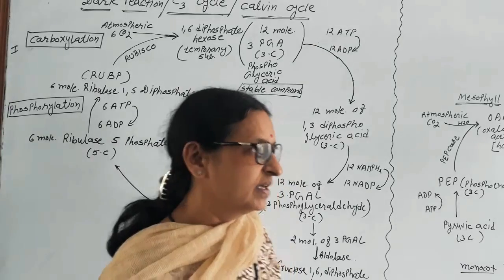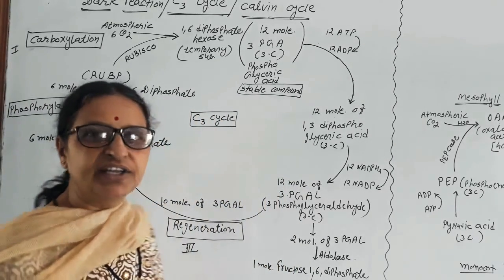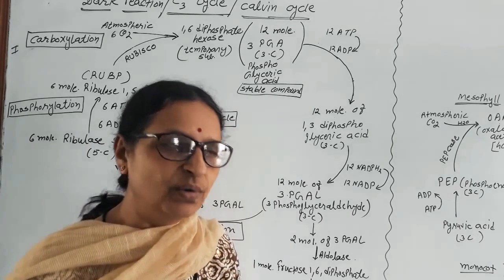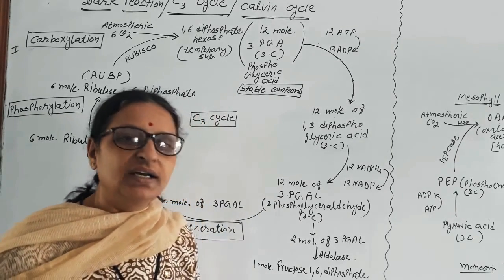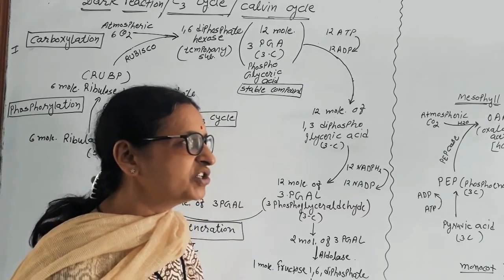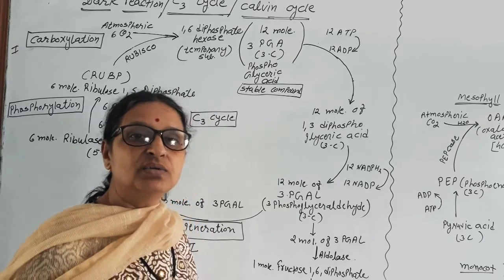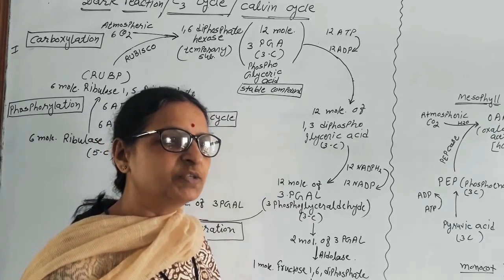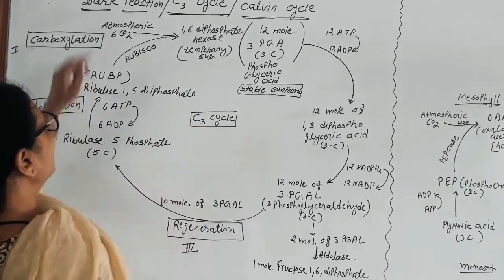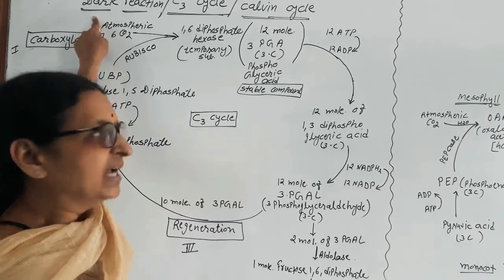Hello students, today we are going to understand dark reaction of photosynthesis. In previous video, we have seen light reaction of photosynthesis. Light reaction takes place in grana part of the chloroplast. Now, dark reaction takes place in stroma part of the chloroplast. It is called dark reaction because it does not depend on light.